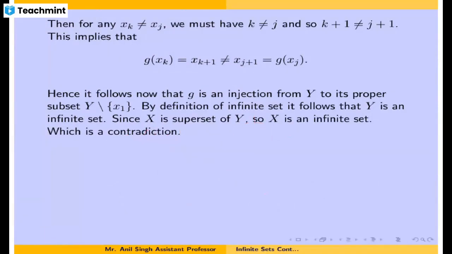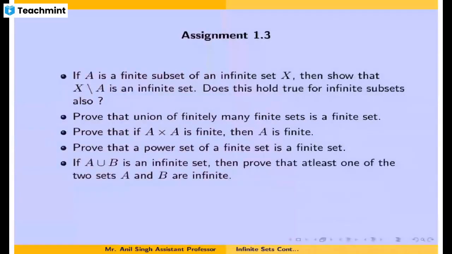So what is next for you is this assignment. You have to prove these sets and you have to submit. I'm going to create an assignment section and you have to submit it by tomorrow evening. What is this thing? I have already discussed this in the beginning of the result. And for the rest you have to prove that a union of finitely many finite sets is a finite set. You have to prove that if A is finite, the Cartesian product of A with itself is also a finite set. Then you have to establish that the power set of a finite set is a finite set.